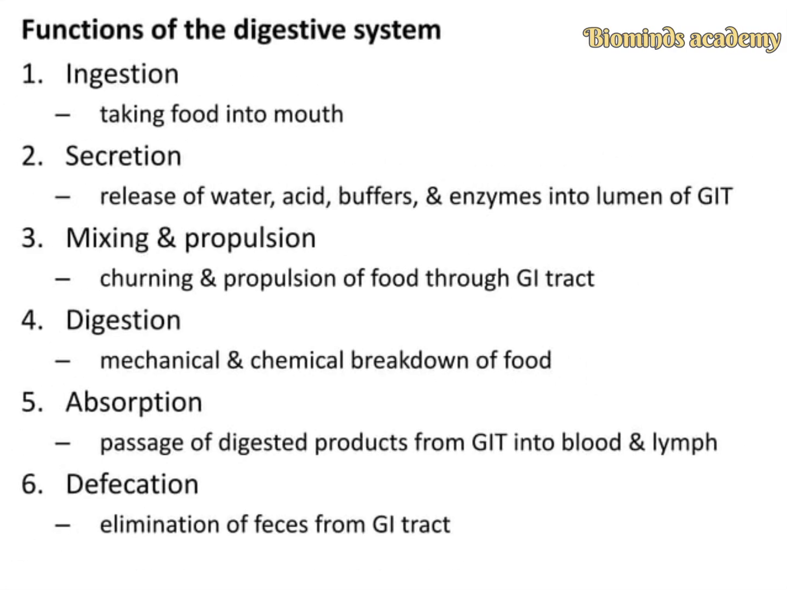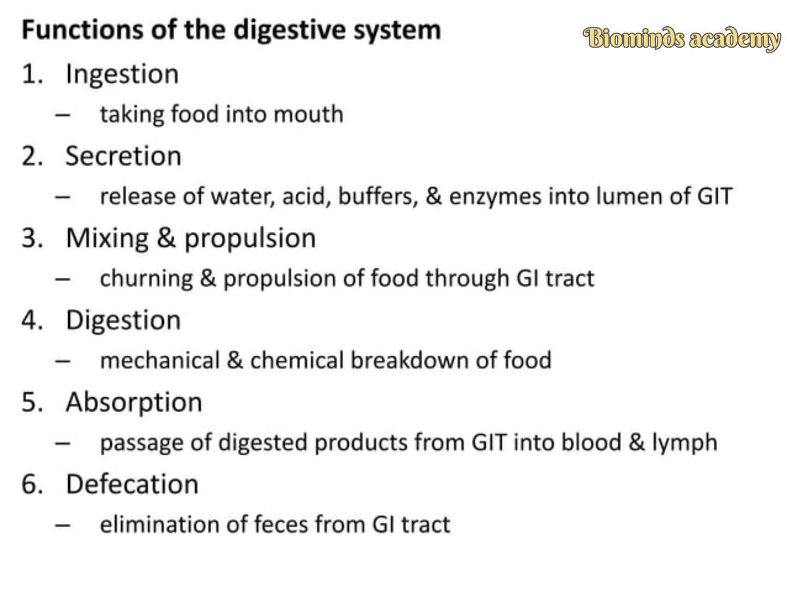How does the digestive system work? By ingesting the food. Ingesting means taking food into our mouth. Then secretion occurs, which is the releasing of water, acid, buffers and some enzymes into the lumen of the GIT. Then mixing and propulsion, the churning and propulsion of the food through the GI tract.